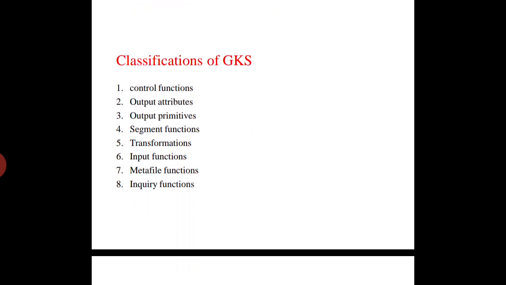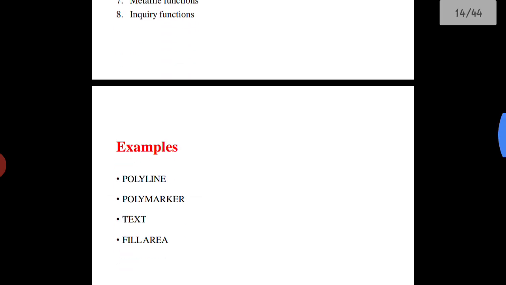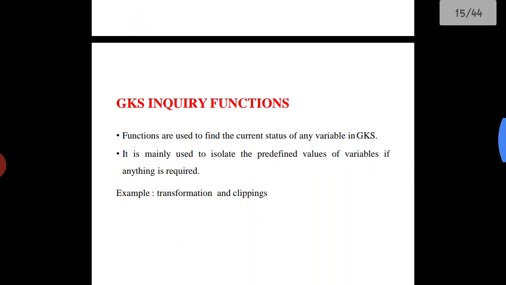The classification of GKS: there are 8 functions. They are control functions, output attributes, output primitives, segment functions, transformations, input functions, metafile functions, and inquiry functions. Examples of GKS are the polyline, polymarker, text, and fill area. These are some examples of GKS-based systems.